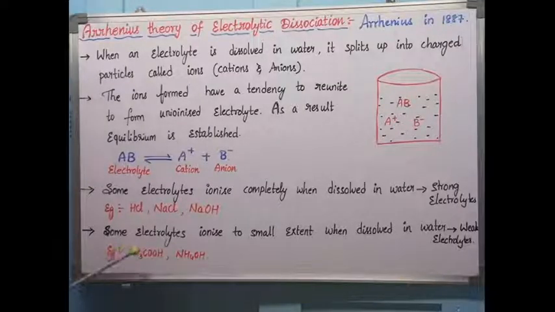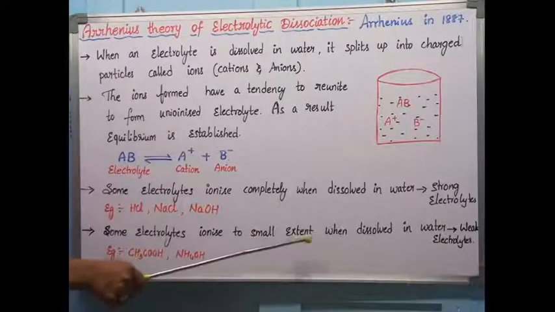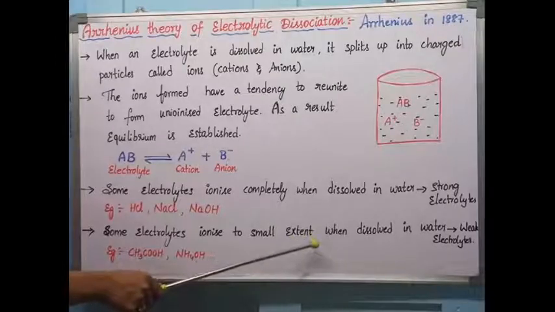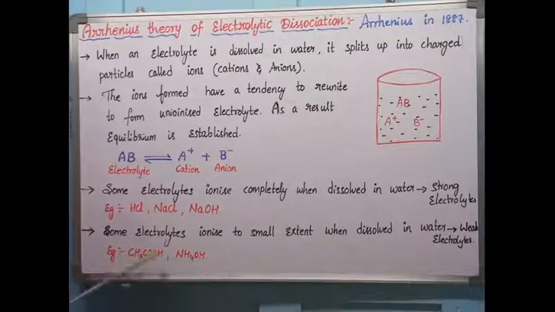There are some electrolytes which dissociate only to some extent. They won't dissociate completely. When you add them to water, they dissociate to some percentage. For example, acetic acid, when you add it to water, dissociates up to 5%. It won't dissociate completely. Such electrolytes are called weak electrolytes. Best examples I can give you: CH3COOH, acetic acid, and NH4OH, ammonium hydroxide. Ammonium hydroxide is a base.